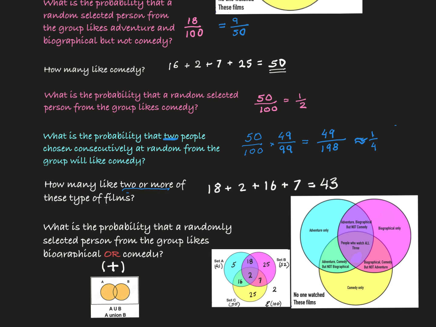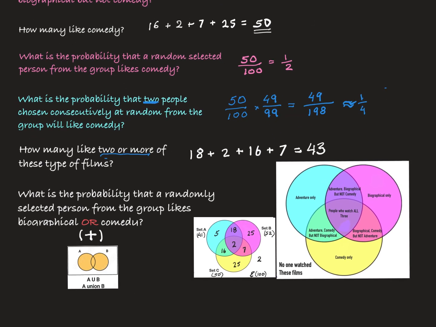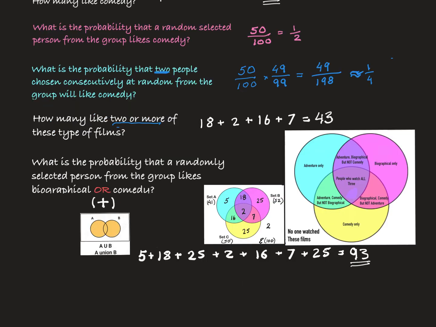It indicates a union of cells. So the 2 sets now are united together. So if we want to unite biographical and comedy together, what we want is everything in this set plus everything in the comedy set. So we're adding 18, 2, 25, 7, 16, 25.